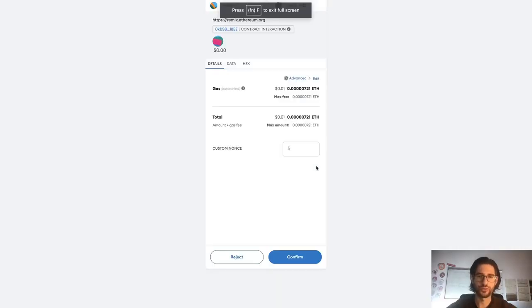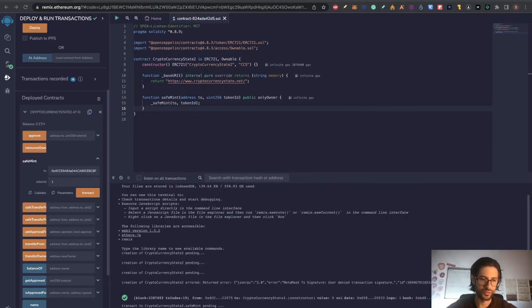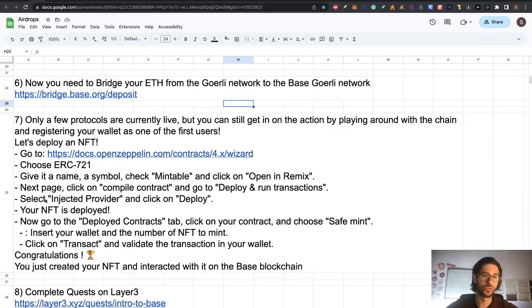Again, it's going to interact with your MetaMask, so click everything on confirm, and down here you are seeing that the transact to cryptocurrency state 2 that save mint is pending, so it's running right now. And you can see how this is like being in the Matrix if you are not familiar with coding and all that, but I am guiding you step by step. So you have all the steps here, guys, what part you need to do, and if you are seeing this video, I am not skipping anything, you just need to do exactly what I am doing.